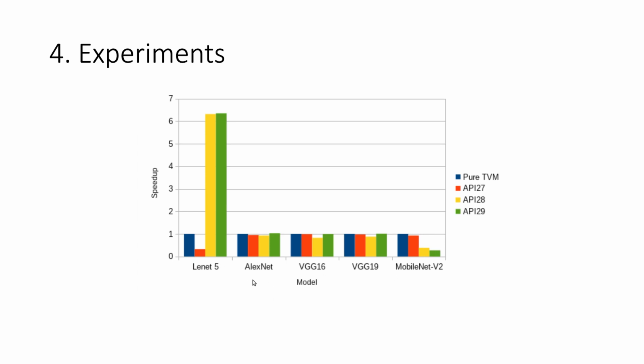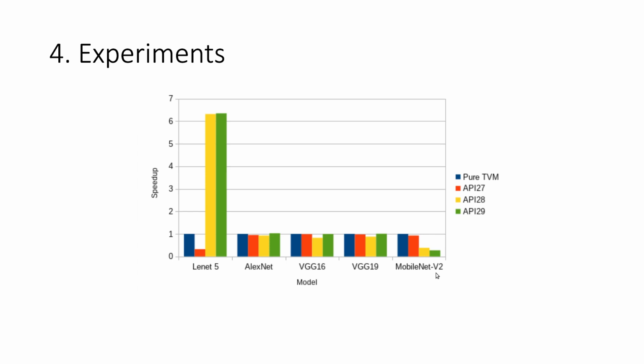But for other cases like AlexNet, VGG16, and 19, it's not that good because some of the operators are not supported by the Android operating system, so we have to split the graph, and that results in some quite noticeable overhead actually.